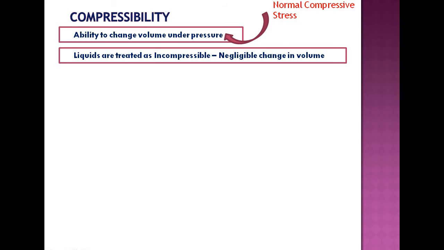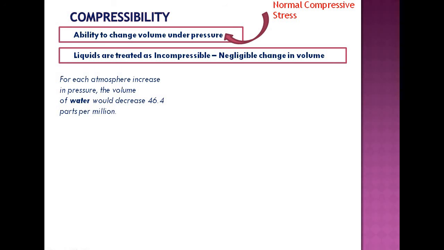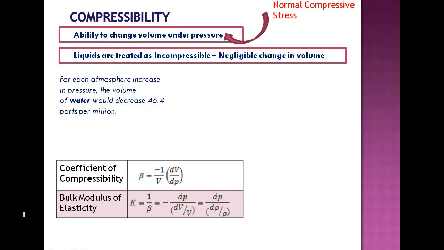So the ease with which a gas can be compressed is termed as its compressibility. You see here, for each atmosphere increase in pressure, the volume of water would decrease 46.4 parts per million. That shows the negligible change in volume for each atmosphere increase, that means each bar increase in pressure. So this shows how incompressible a liquid is.